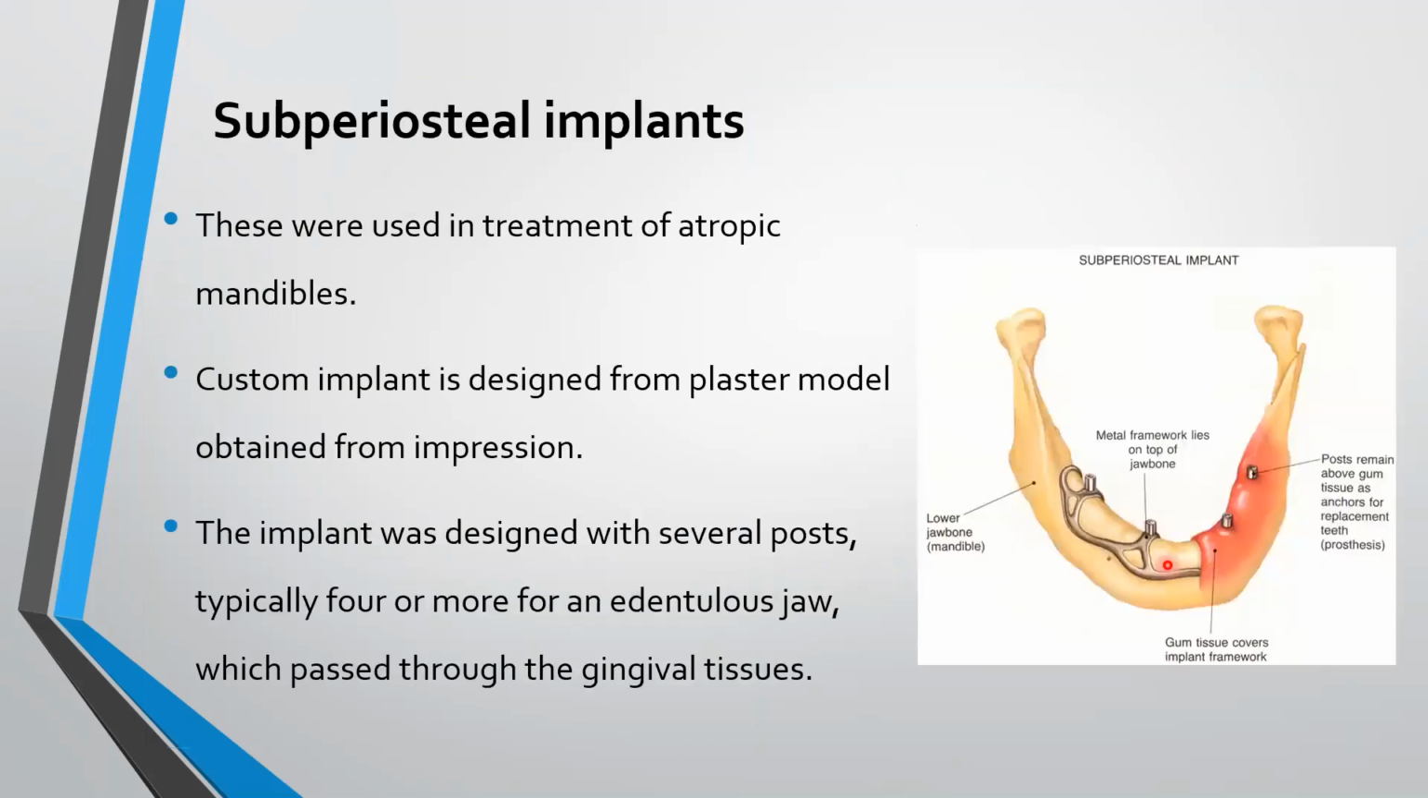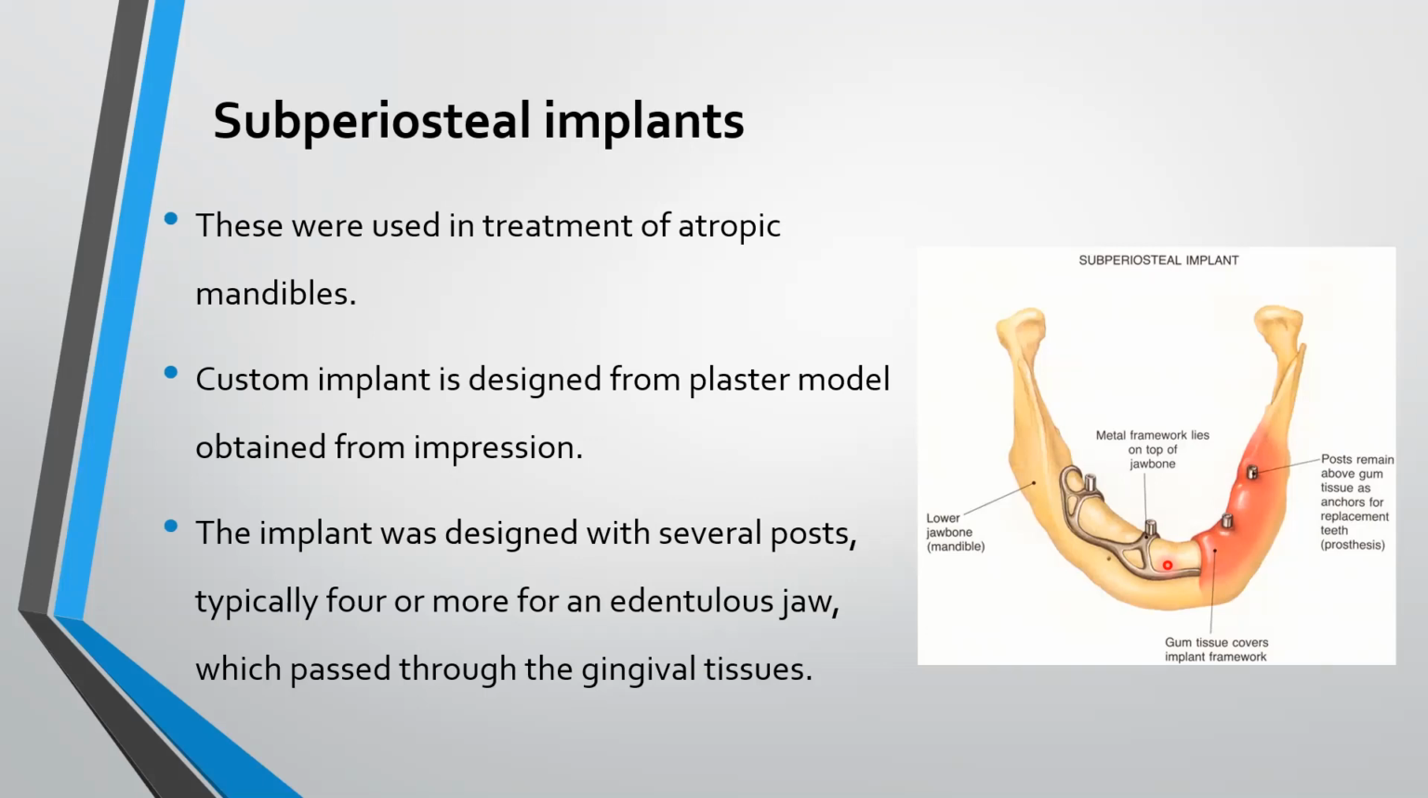Subperiosteal implants. These were used in treatment of atrophic mandibles. Custom implant is designed from plaster model obtained from impression. The implant was designed with several posts, typically 4 or more for an edentulous jaw, which passed through the gingival tissue.